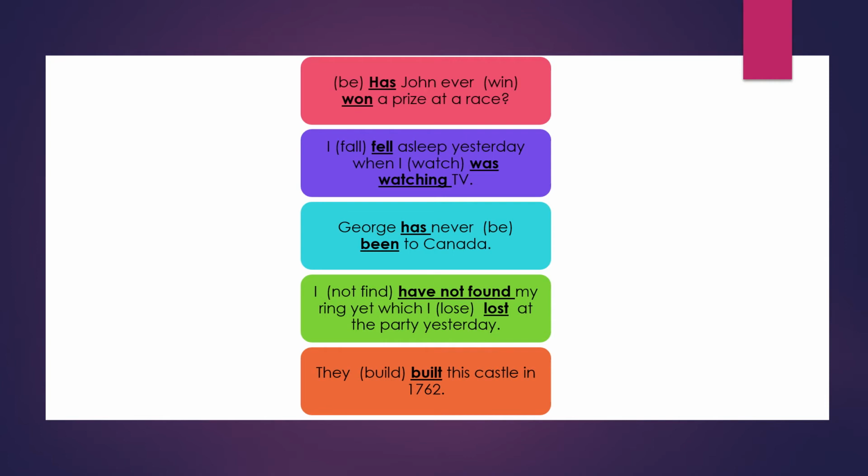And whenever you are asking a question using any of the primary auxiliaries, be that a be form, a do form, or a has form, such questions can always be answered using a yes or a no. You need not have a complete sentence as an answer. So here, with any question that starts with a primary auxiliary, it can be answered in yes or no. Yes, John has, or no, John has never.